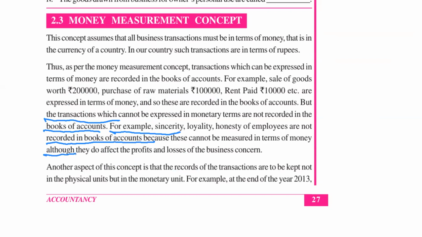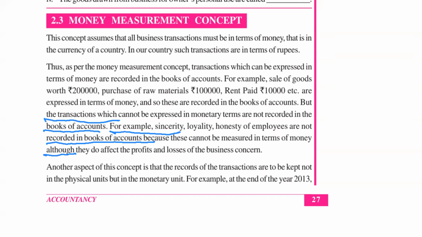Because when our employees are loyal, sincere, and honest, our business will be in a good position and earning good profit. So the loyalty, honesty, and sincerity of the employees affect the business, but we are not recording those items, because they cannot be expressed in terms of money.